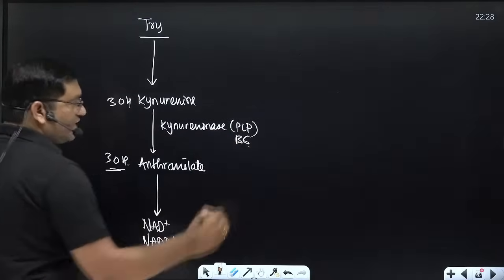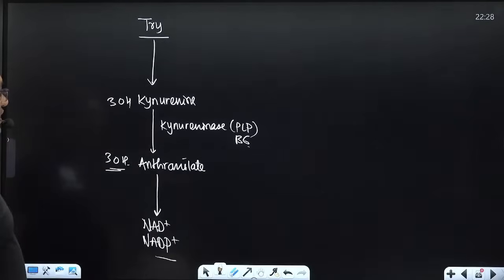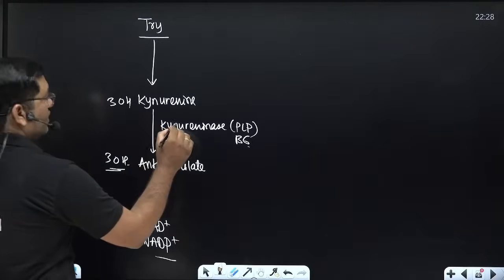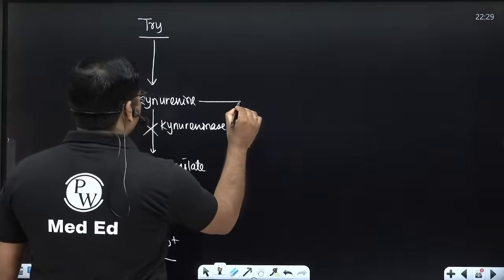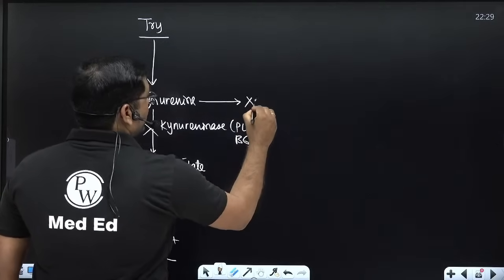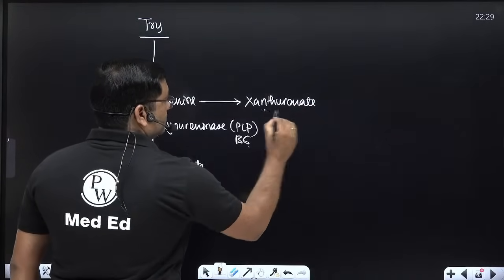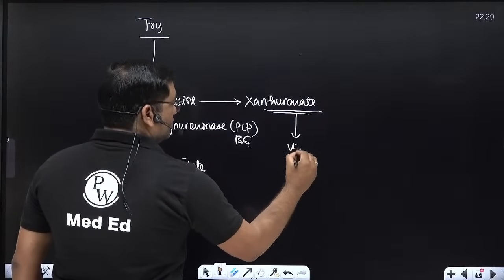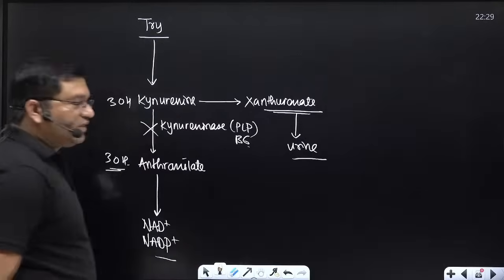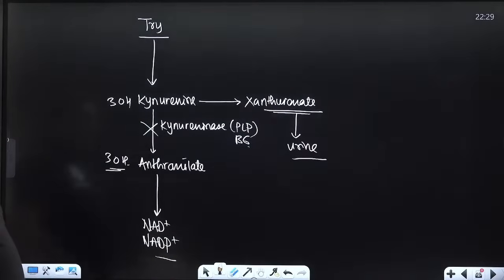B6 is required, pyridoxal phosphate is required for this step. In the B6 deficiency, this kynurenine is converted into xanthurenate and excreted in urine in the pyridoxal phosphate deficiency. Kynurenine is excreted in the urine.